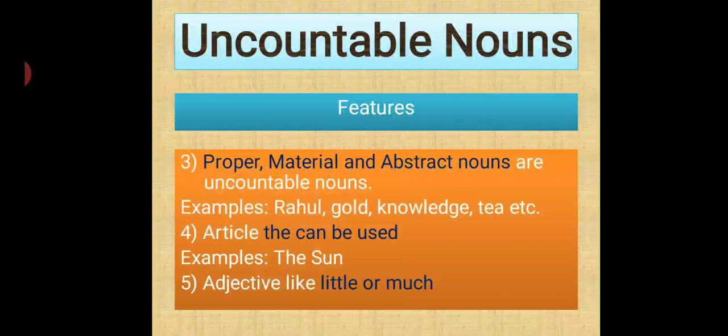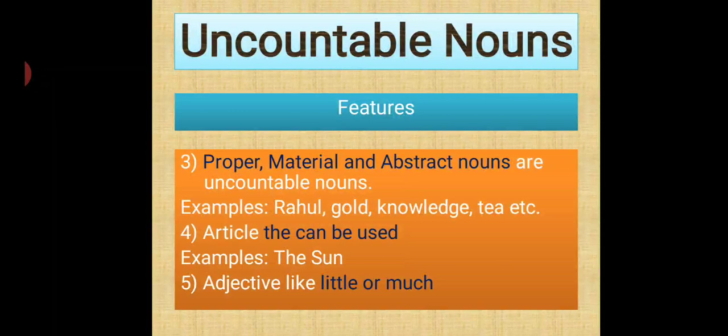Now, adjectives like much or little are used with uncountables. For example, you can say, pour a little water in the glass. This is uncountable. Similarly, you can use much with the uncountables.